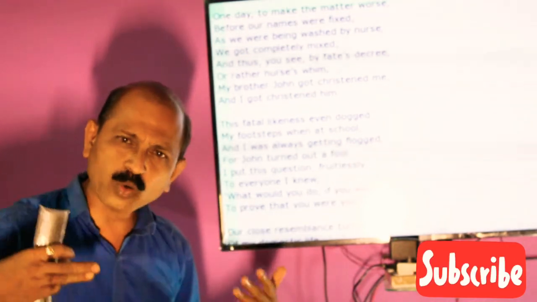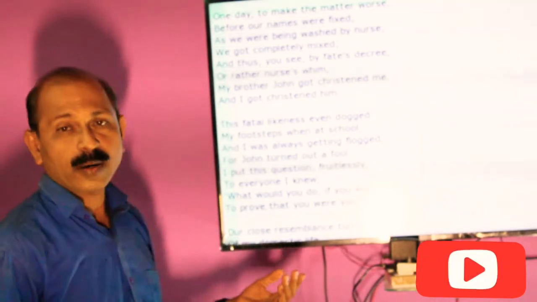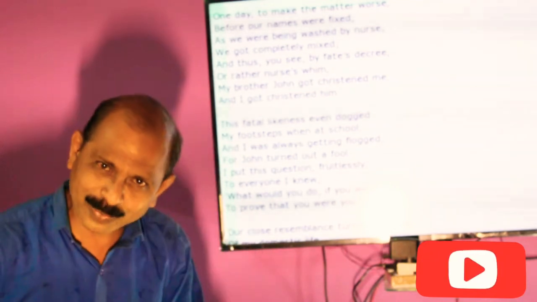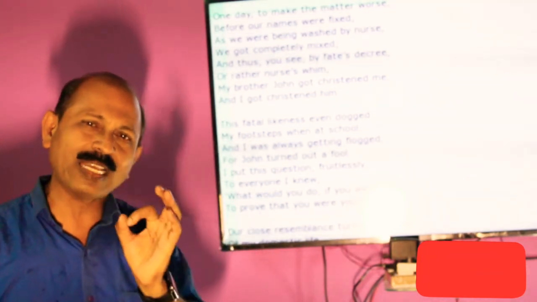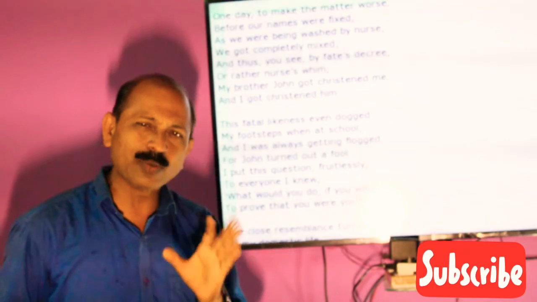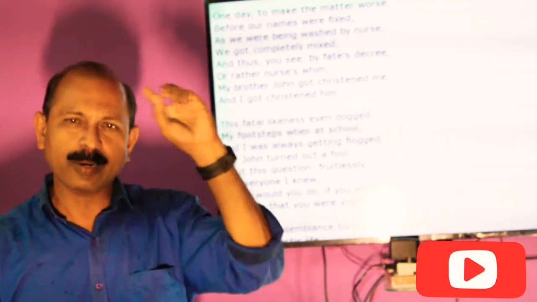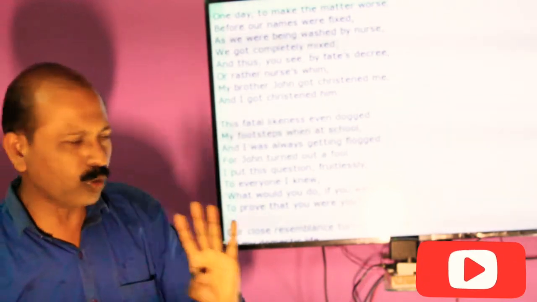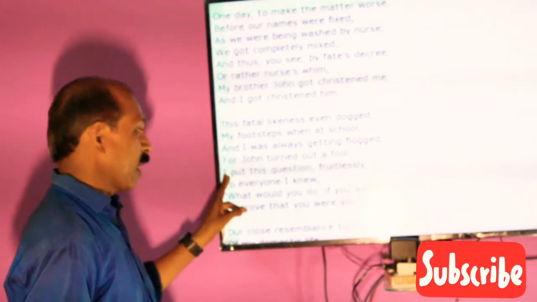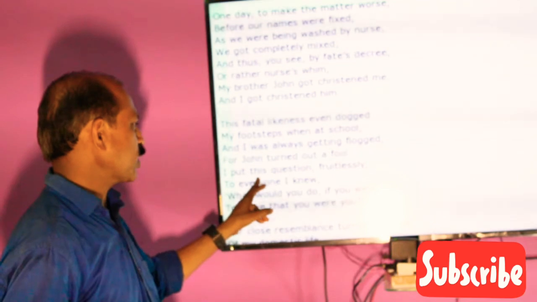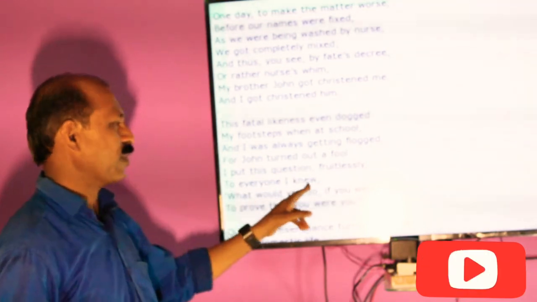And so the poet got punished by the teacher because the poet's brother John was very mischievous, very troublesome, and all the time whenever he committed the mistake, the punishment was given only and only to the poet. Now he said here, I put this question fruitlessly to everyone I knew.